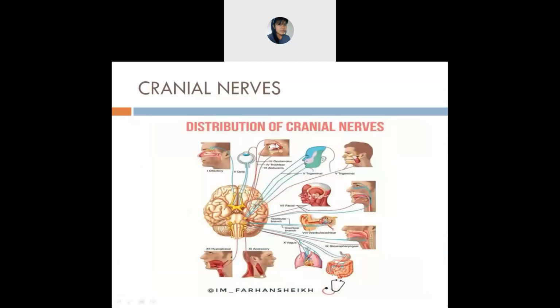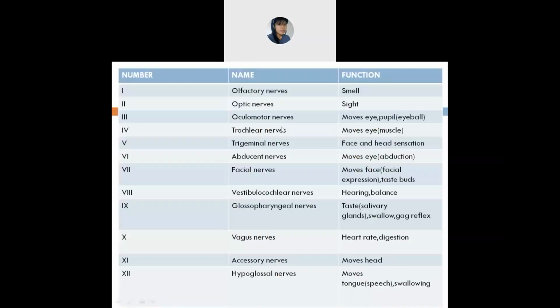This one. Can you see this? Everyone, optic. Can you see or not? Yes, ma'am. Okay, so with the help of the optic nerve, you can what? Sight. Sight means see. The third cranial nerve is the oculomotor nerve.